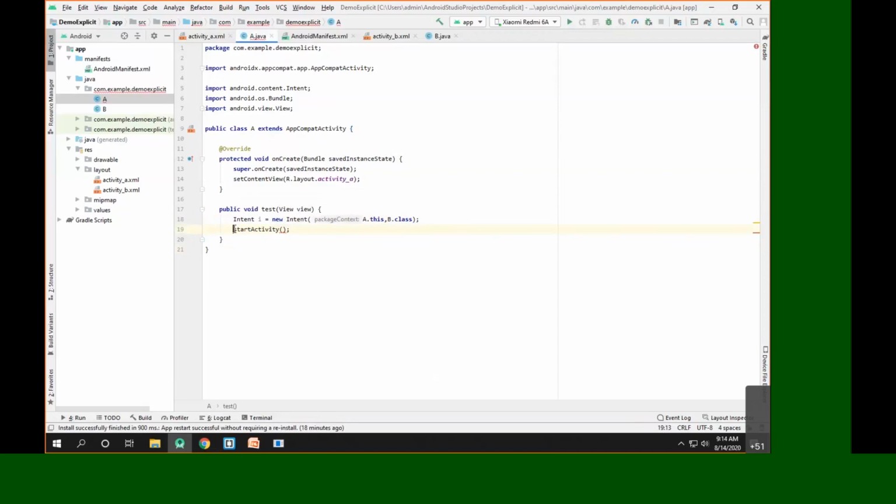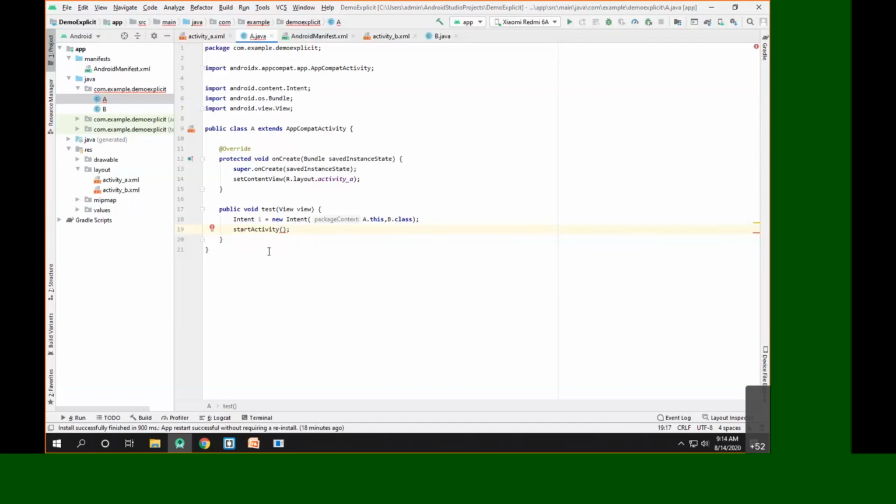You can see here how I'm calling the startActivity method. I'm calling it without any object. The reason behind this is that startActivity is a method of the activity class itself, so it can be called directly, as it is, without using any object. So this is the startActivity method.